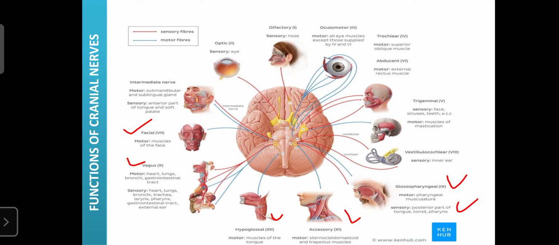Then the facial nerve is involved in the regulation of facial expression. The ninth, glossopharyngeal, is involved in the regulation of gastric secretions, especially the tongue movements. Then the tenth one is the vagus nerve. It is involved in GIT functions along with respiration as well as heart functions. Then the accessory is also involved in the regulation of functions of the tongue. Then hypoglossal is involved in the regulation of tongue movement. So with the help of these cranial nerves, the brain regulates various functions.